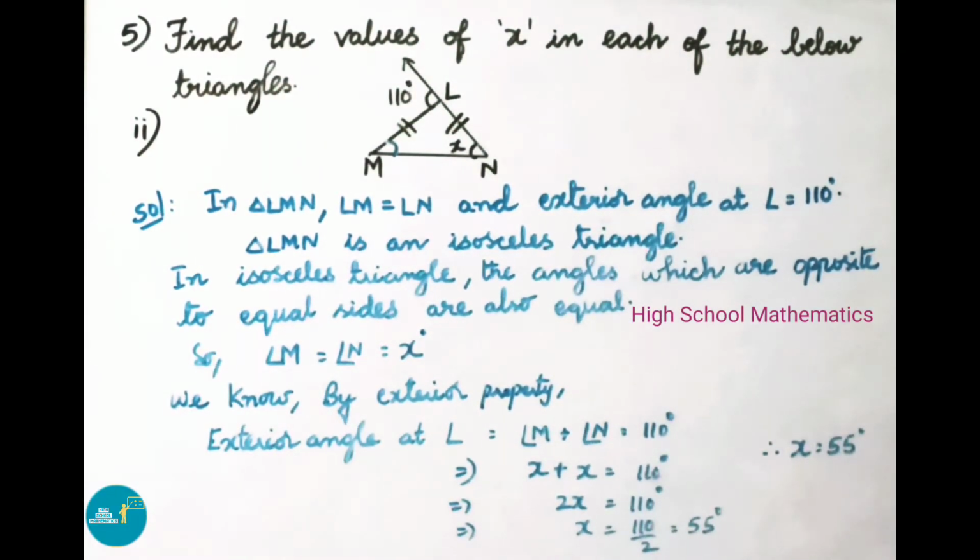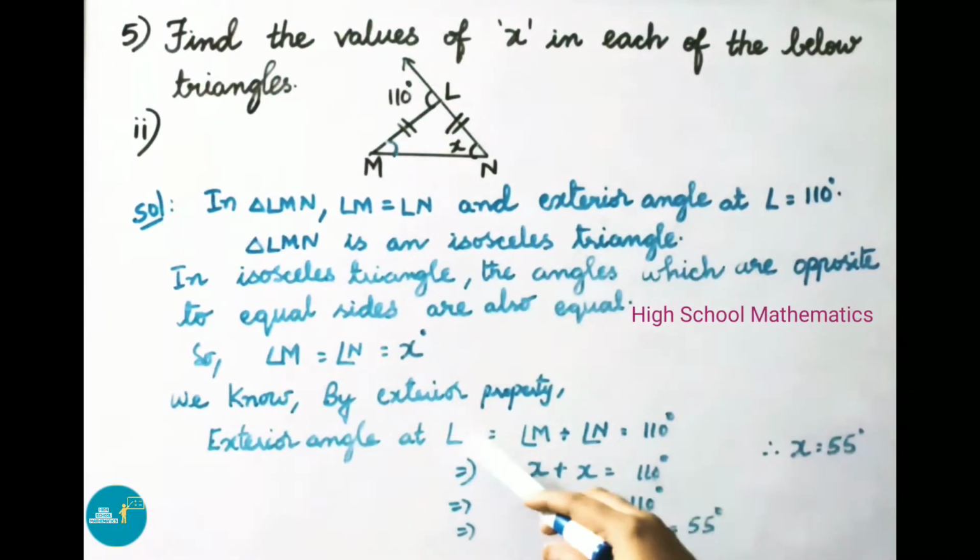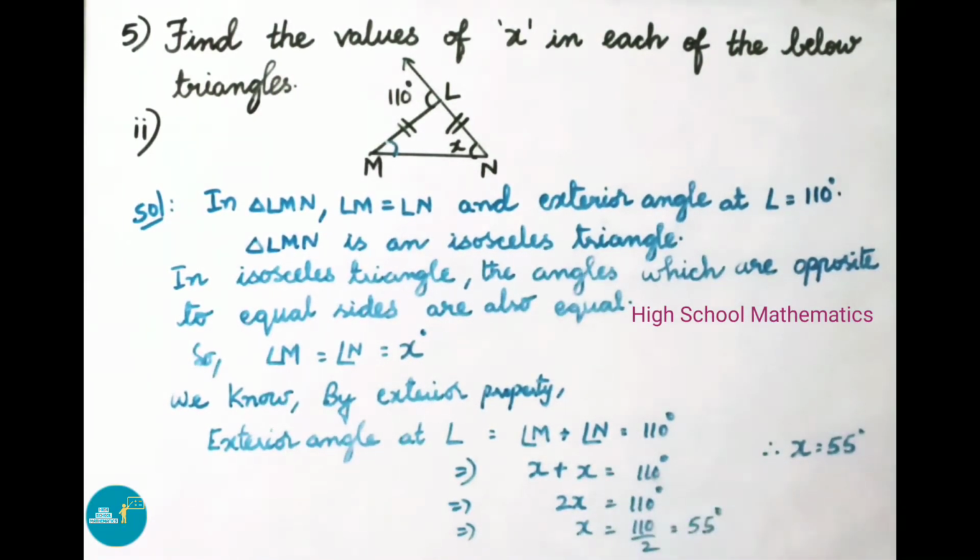We know by the exterior angle property, the exterior angle is equal to the sum of the interior opposite angles. Here the exterior angle at L equals angle M plus angle N, that is 110 degrees. That implies angle M x plus angle N x equals 110 degrees. x plus x, that is 2x, equals 110 degrees. Here 2 is multiplying, on transposing it becomes divided by. So x equals 110 degrees by 2, that equals 55 degrees. Therefore the x value is 55 degrees.